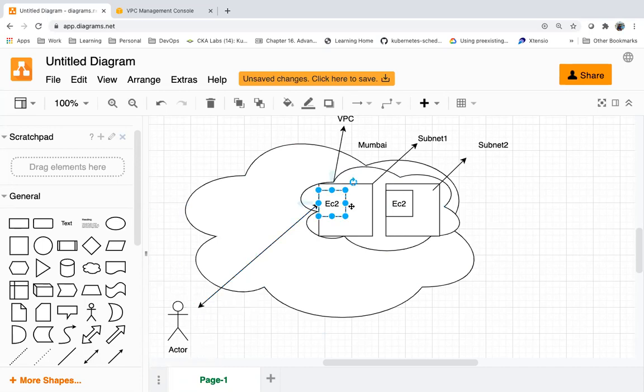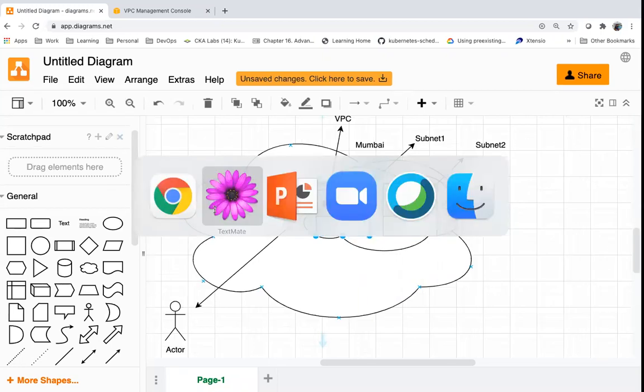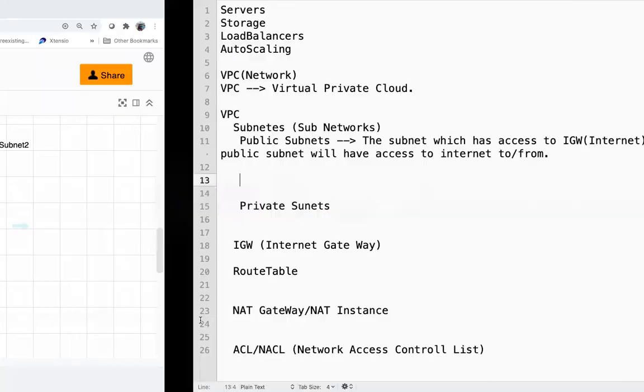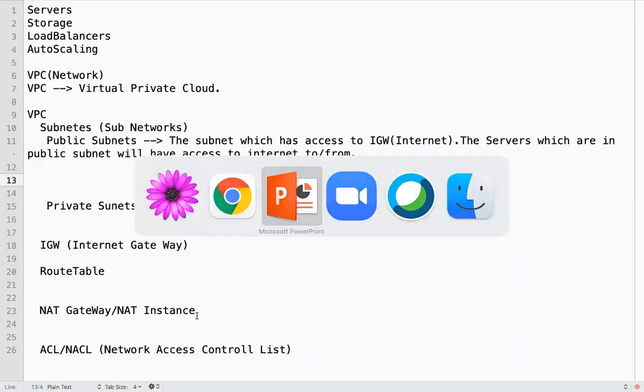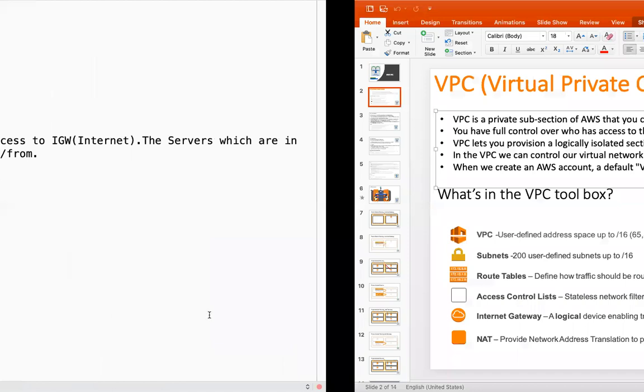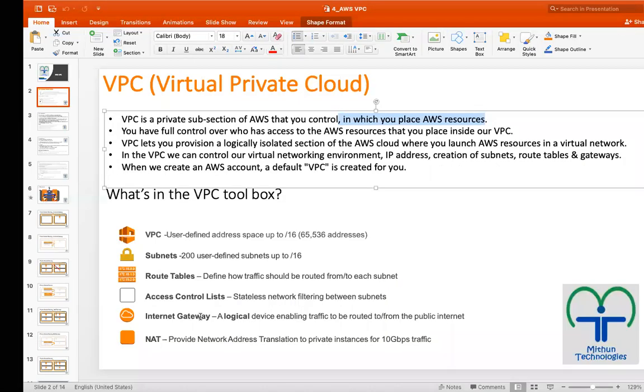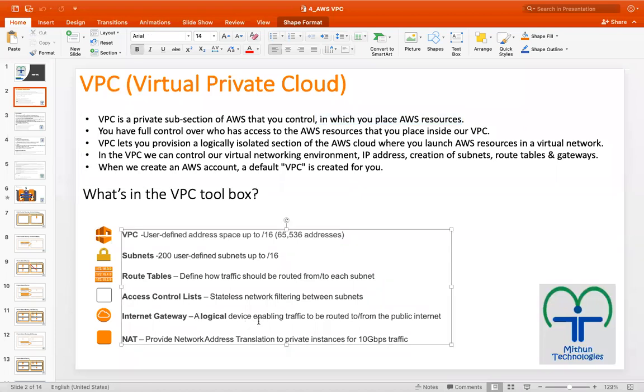So how will this subnet get access to the internet? There is a component called IGW, Internet Gateway. It's a device which will enable internet connectivity to the network. A logical device enabling the traffic from the public internet.